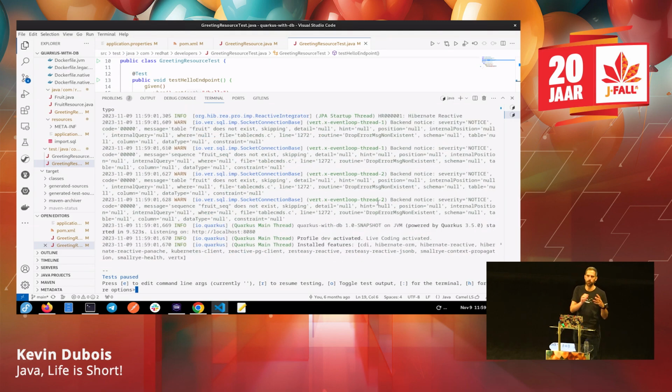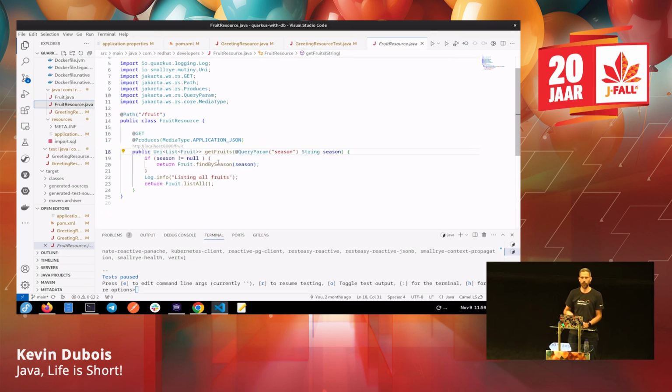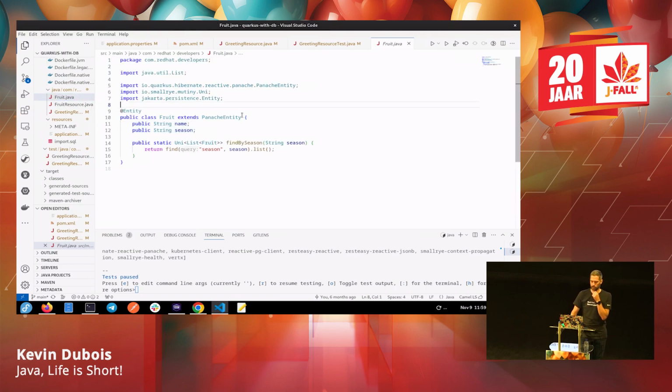So I did not configure anything to use this on my local machine. So I just added the dependency for Postgres, and then I just have this kind of fruits resource, this endpoint right here that just returns some fruits from a database that I have defined in this fruit entity with a name and a season. And yeah, this is using Panache entity, so it uses Hibernate and tries to simplify our life a little bit by just defining your properties. You don't have to create getters and setters. Actually, when you compile your application, it's going to create the private properties and getters and setters. That's also a cool project, but that's kind of out of scope of this.